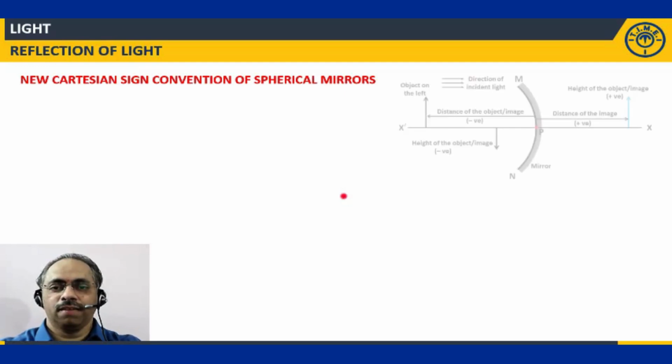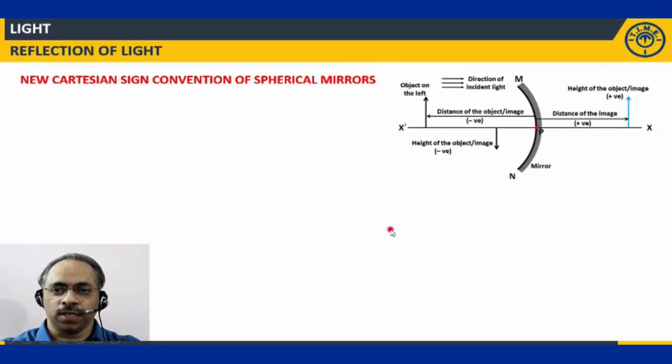When I consider this particular image over here, I am taking the image of a concave mirror. This concave mirror has a pole over here, P. Then I am assuming this principal axis as the x-axis. And I have an object on the left. So the light rays from the object will be incident on the mirror, so they travel towards the right.